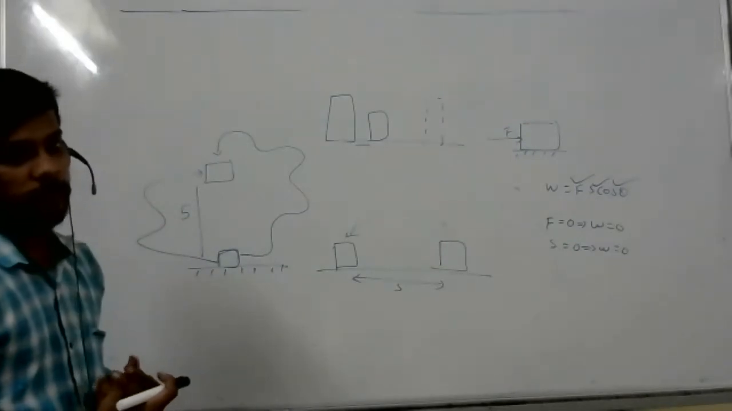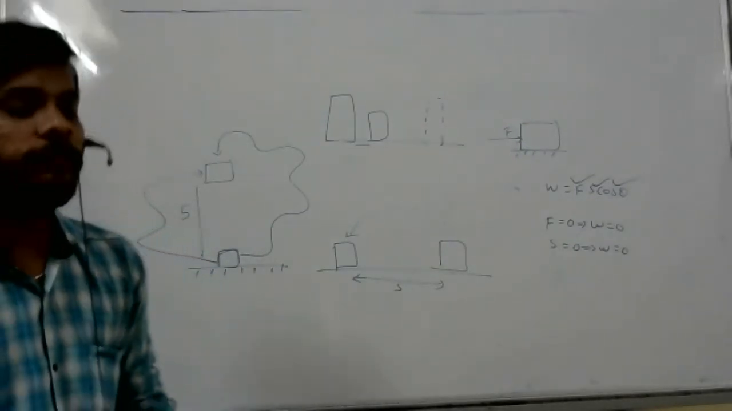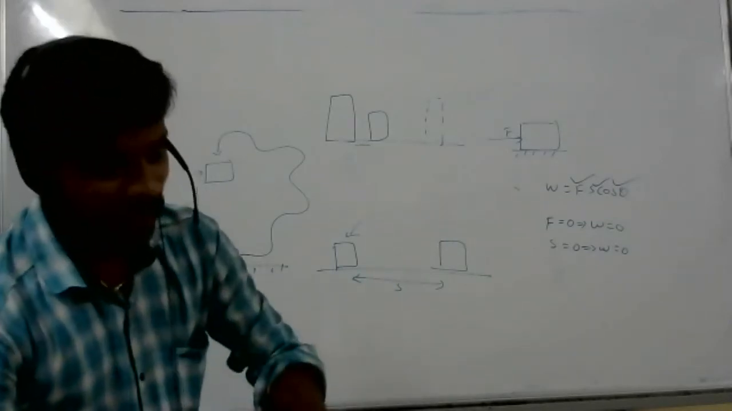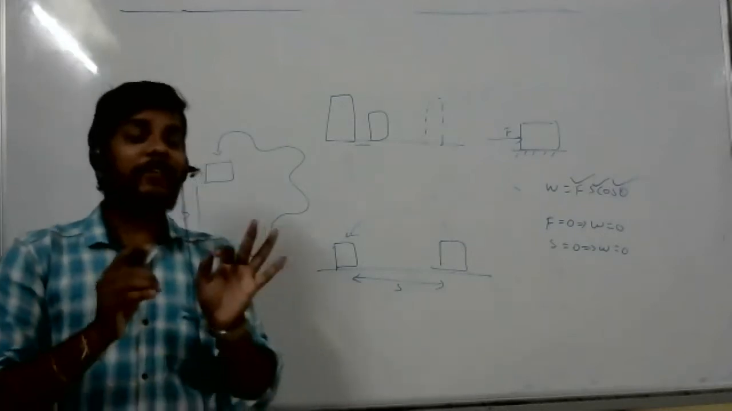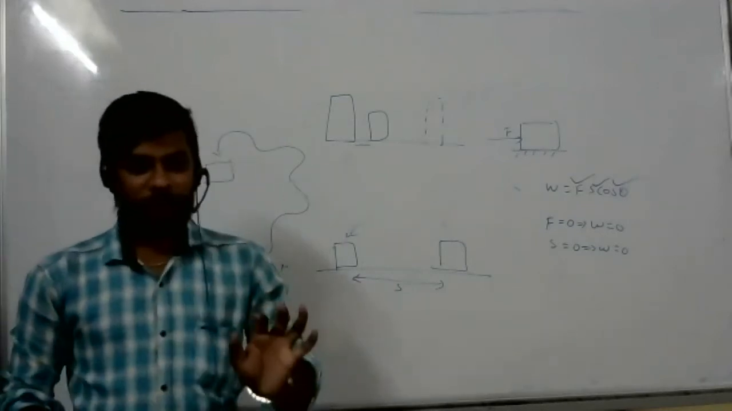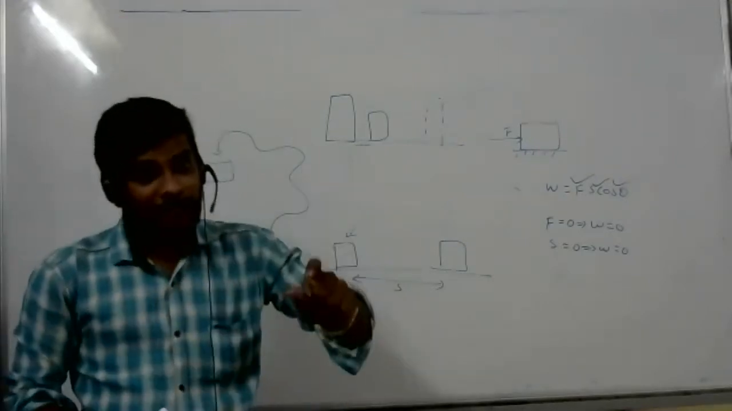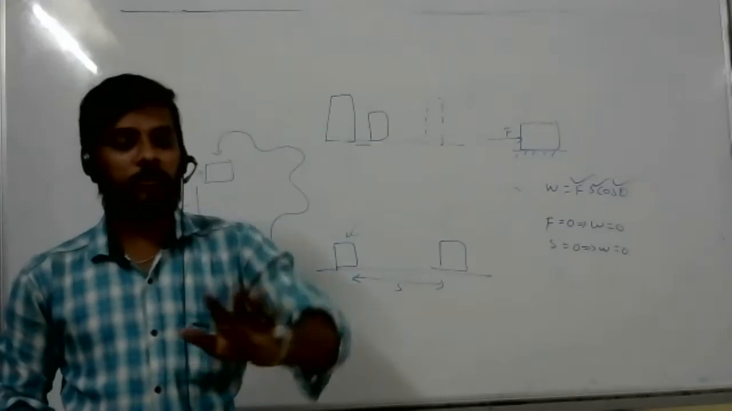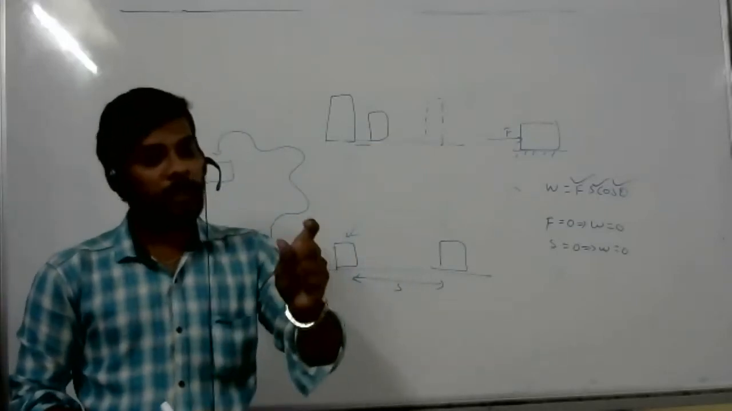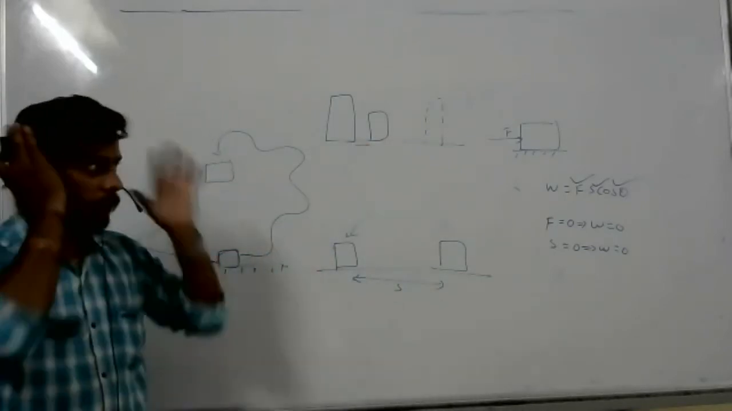Okay, sir. Nice question. So, can we tell that work by conservative forces can be zero, whereas non-conservative forces cannot be? Round trip of work done by the conservative force is zero. Please note this point. Round trip of work done by the conservative force is zero. Up and down, sir? Round trip means...